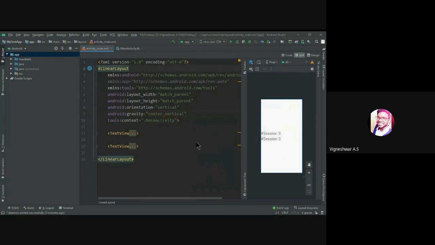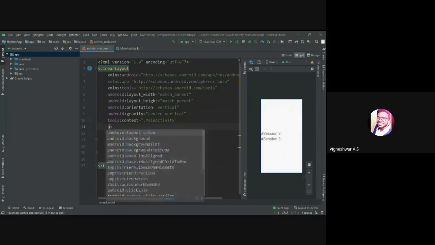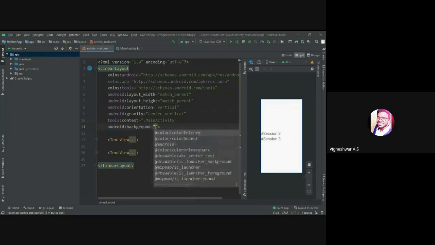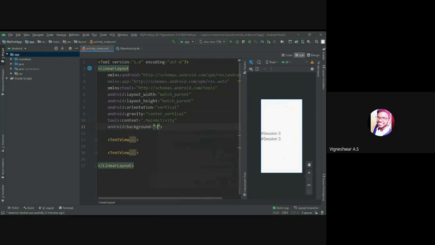I think it's boring seeing a white screen in my mobile application, so let me change the color. I'm just typing background. I'm getting background tint mode, which you will learn later, but we are simply going to change the background color. I know some stuff in hex code, so let me give RGB. Let's go for green color, 0F0. Wow.